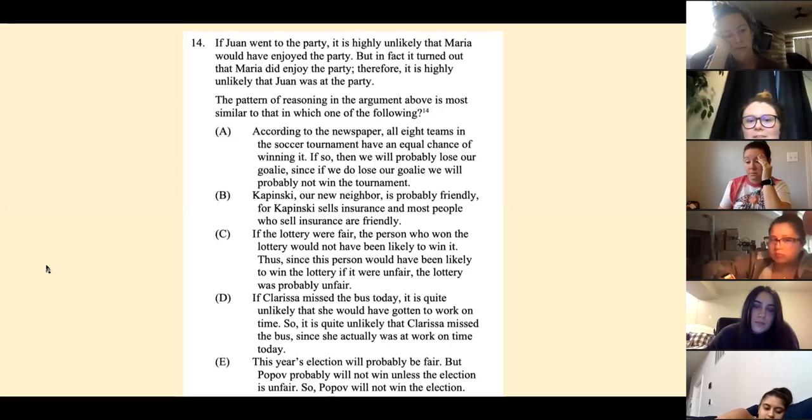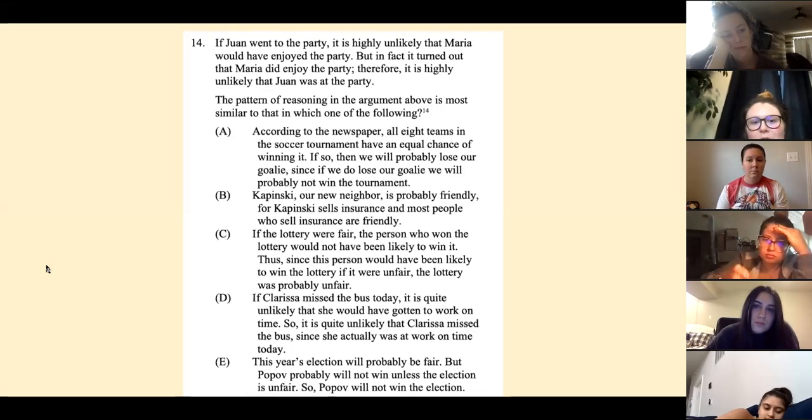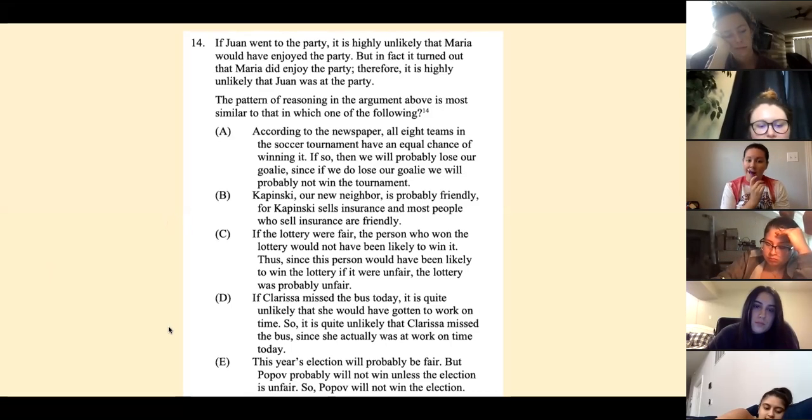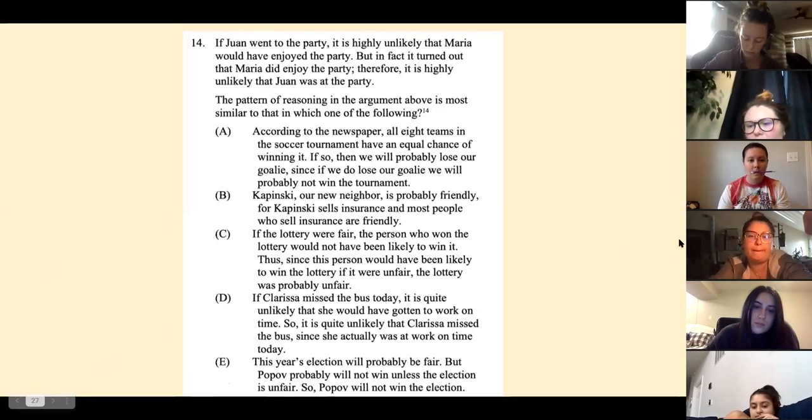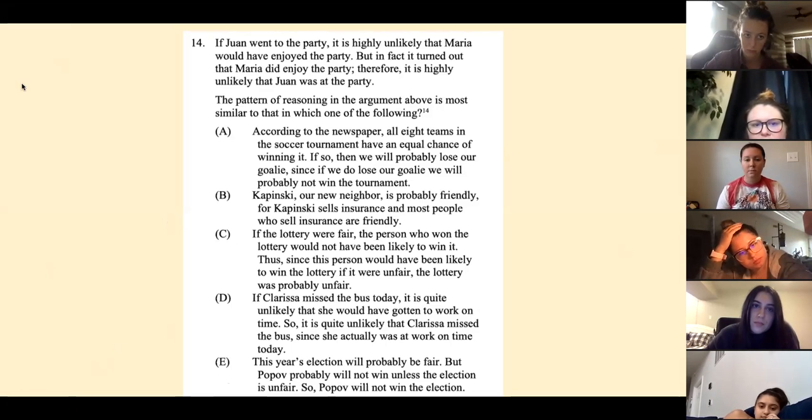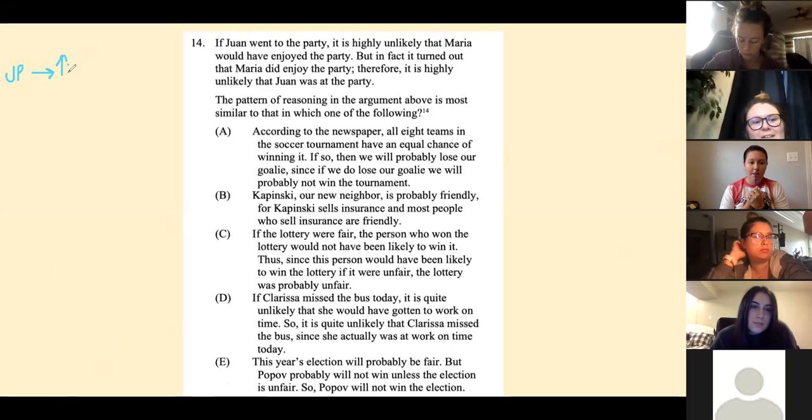If Juan went to the party, it is highly unlikely that Maria would have enjoyed the party. So this, I know you guys haven't gone to conditional logic yet, but I know a lot of you know the basics of conditional logic. So if Juan went to the party, then it is highly unlikely that Maria enjoyed it.